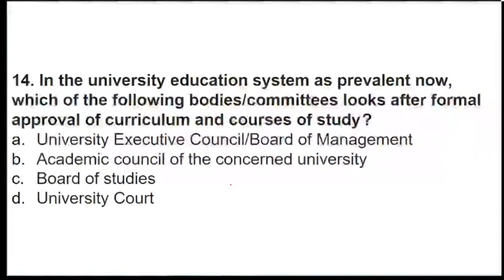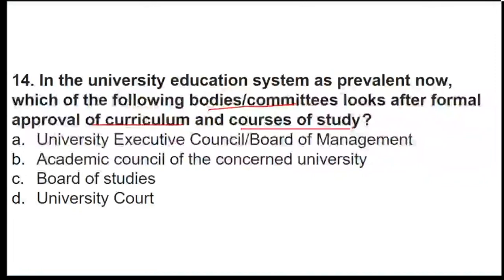In the university education system as prevalent now, which of the following bodies or committees look after formal approval of curriculum and courses? So now they are asking you the formal approval of curriculum and courses. Whether it is the University Executive Council or Board of Management, Academic Council, or Board of Studies, or University Code.